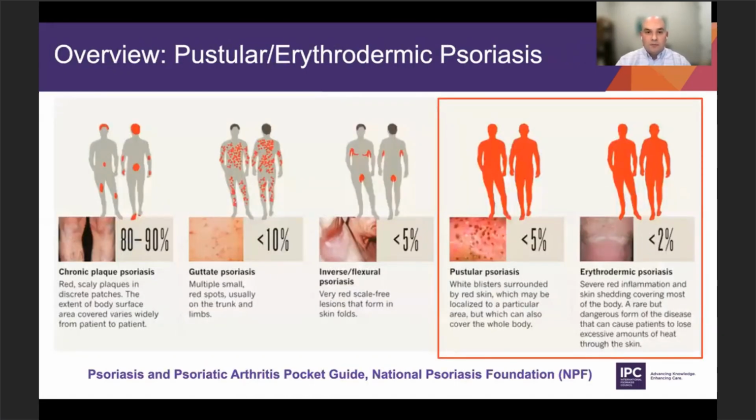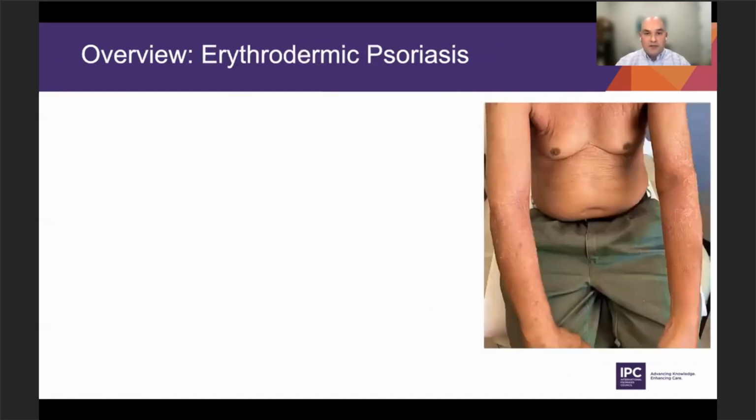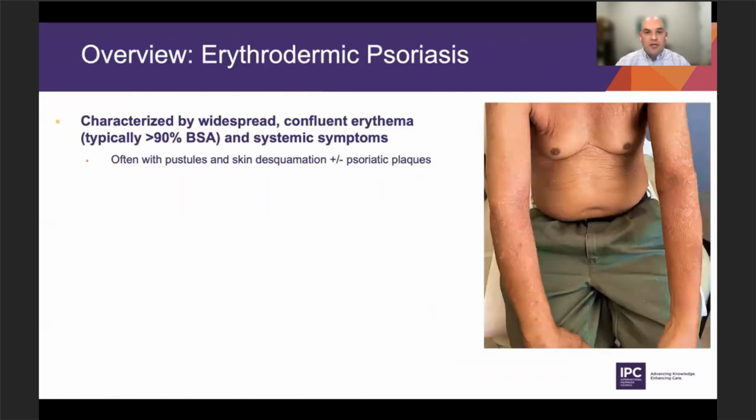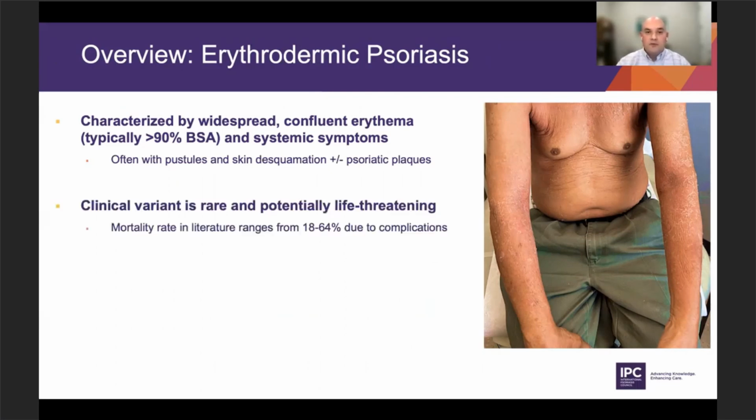We move towards the pustular and erythrodermic forms of psoriasis. These are more urgent, less common, pretty rare, and they can be very severe in our patients. Erythrodermic psoriasis is characterized by widespread confluent erythema, typically about 90% of the body surface area, as well as systemic symptoms, often with pustules and skin desquamation, as you can see here. This can also occur with traditional psoriatic plaques, so if you see those, they can be a mixed feature in this erythrodermic type.